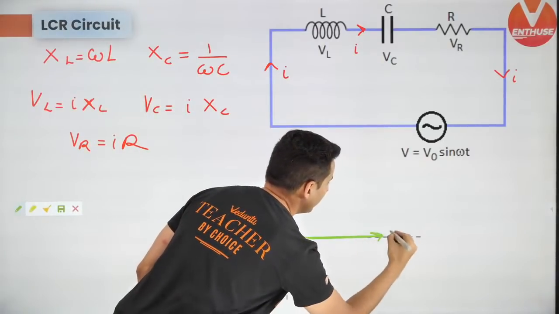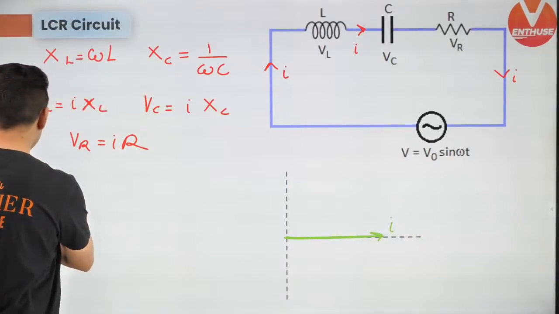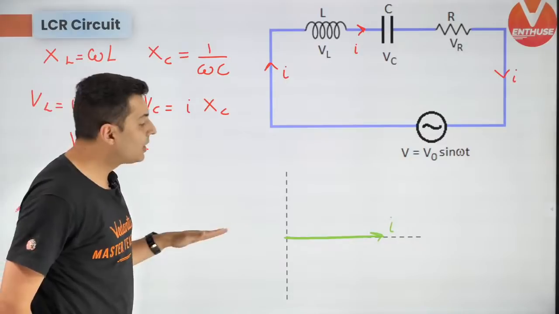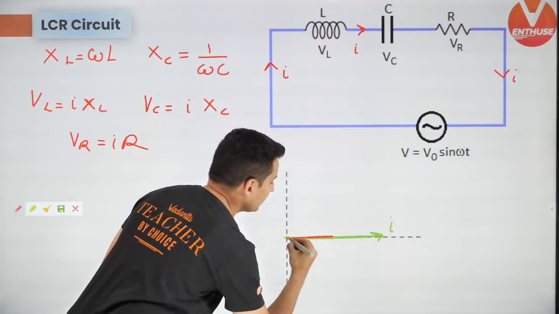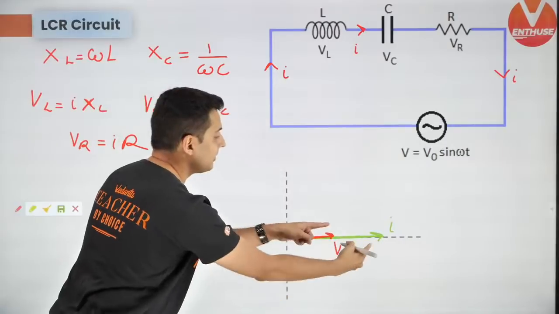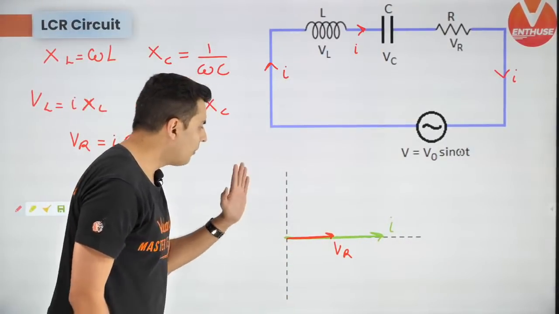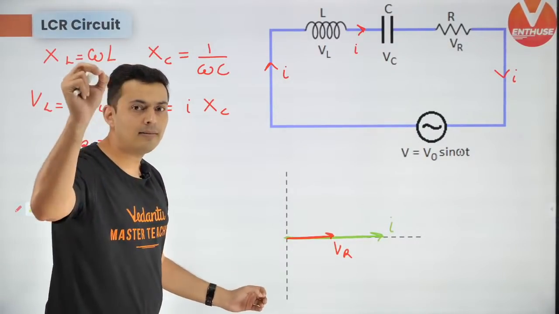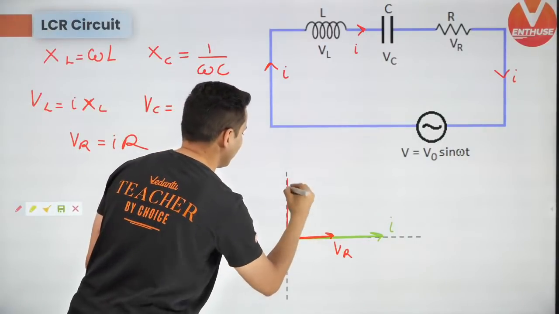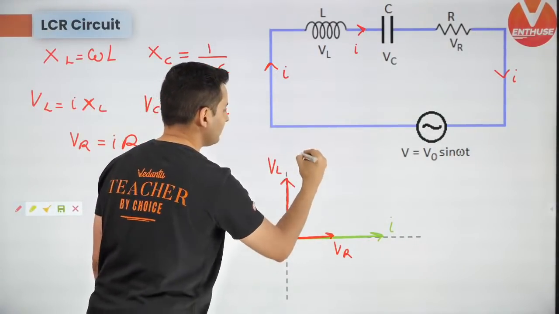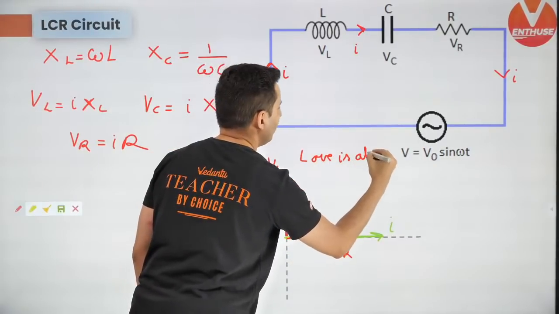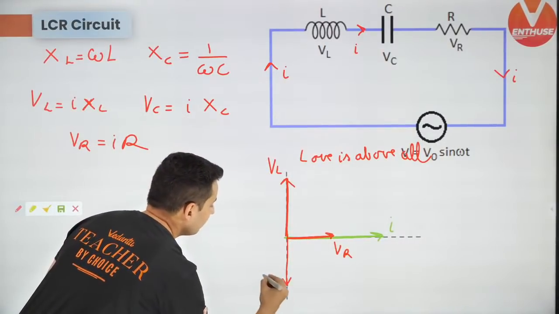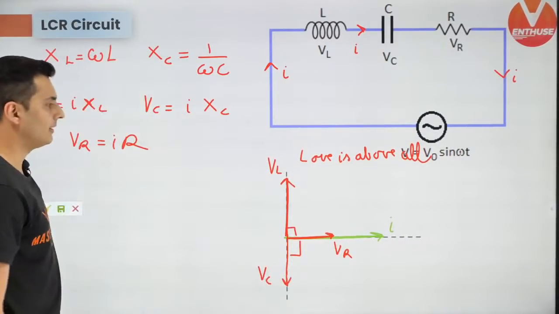Always draw current over here. Now resistance and current will always be in the same phase. So the voltage across the resistor will be in phase with the current, and amongst L and C, who is going to come on the top or below? Very simple thing. Love is above all. Just remember this phrase. Love is above all, so VL will be on the top and VC will be below. This is 90 degrees, 90 degrees.